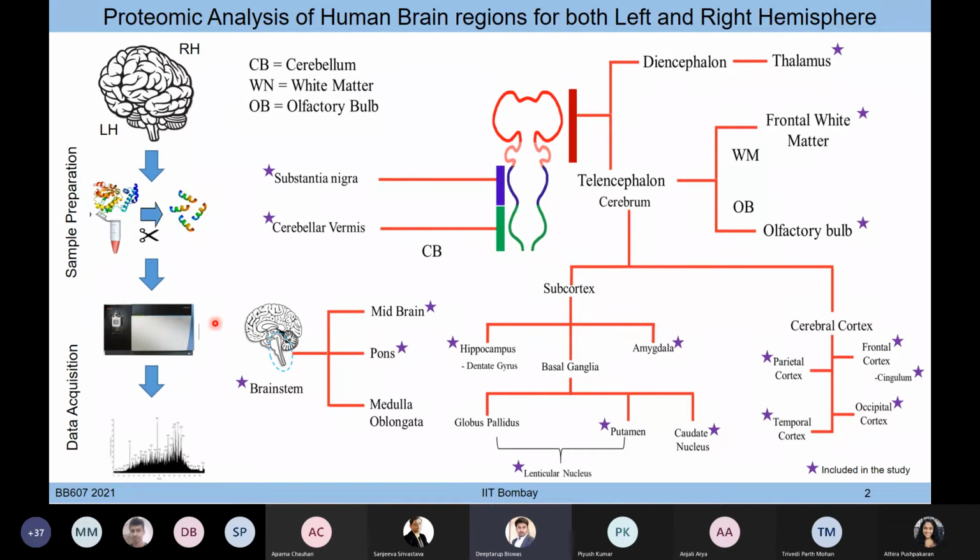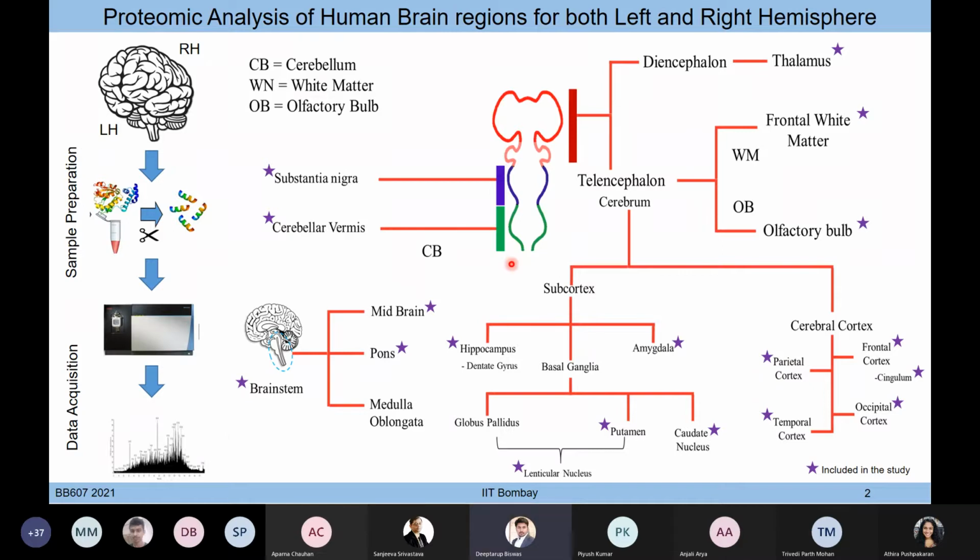Over here, level 1 quantification would have been, first of all, a much more costly and exhaustive process. Whereas level 3 quantification is very easy, where the samples just need to be taken. There is no need for any labeling with tags, and we can directly inject into the mass spec, and then the samples can be taken forward. And you guys are well aware now how to take the level 3 data and do analysis in MaxQuant, and then this MaxQuant data needs to be processed further.